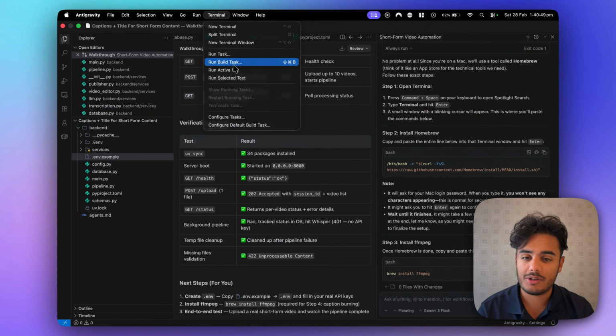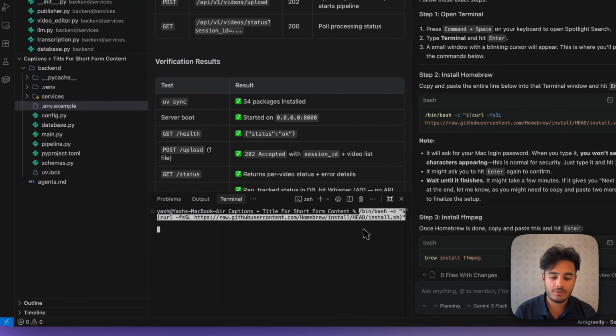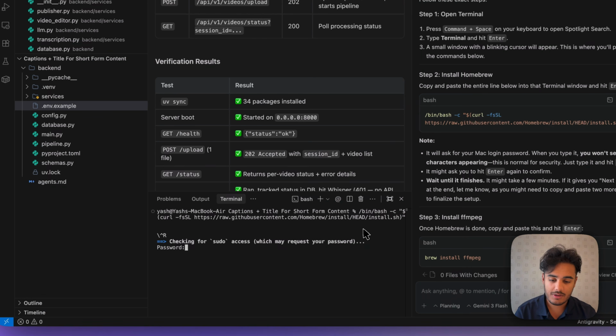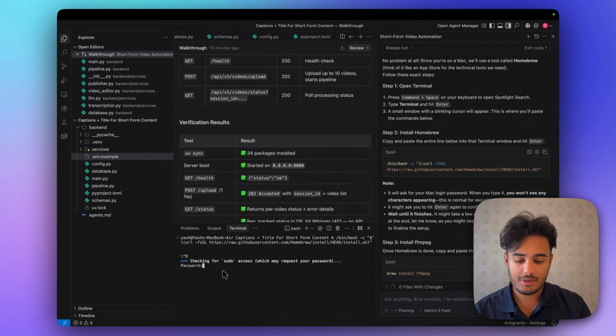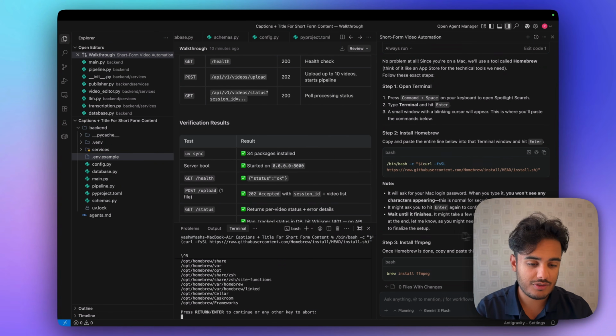I'm going to open up terminal in AntiGravity actually. So let's get a new terminal. I'm going to copy over the command and install Homebrew by clicking enter. There we go. It's installing everything. It's going to ask for my password. Let me enter that. There we go. And now it's going to install this application for us.